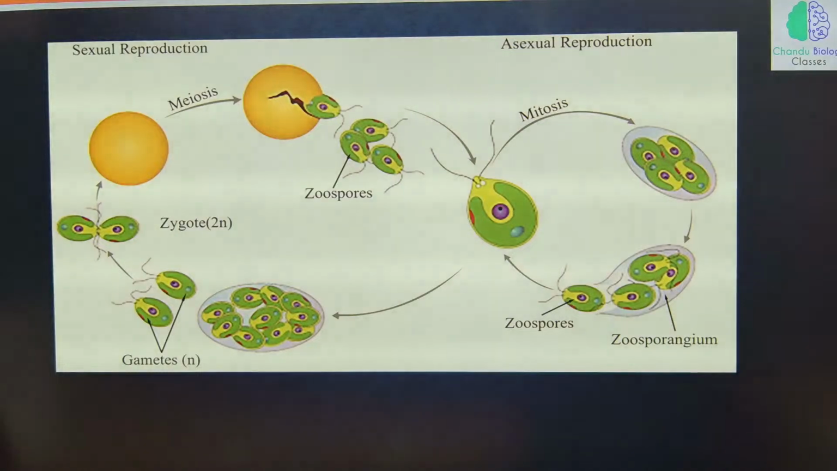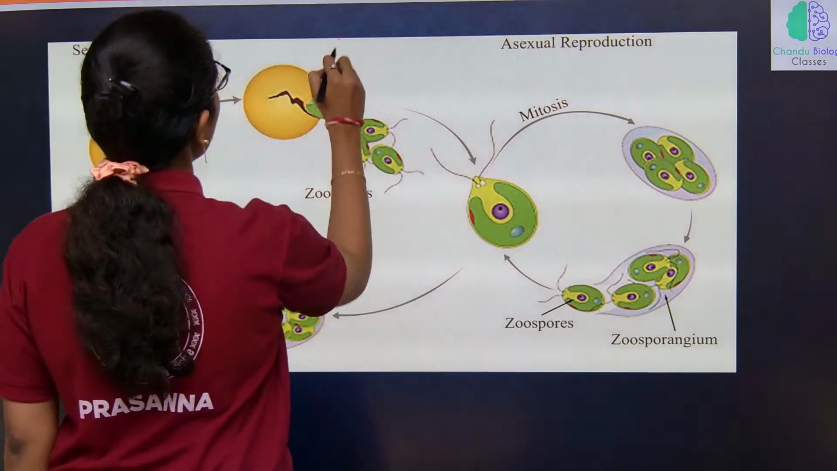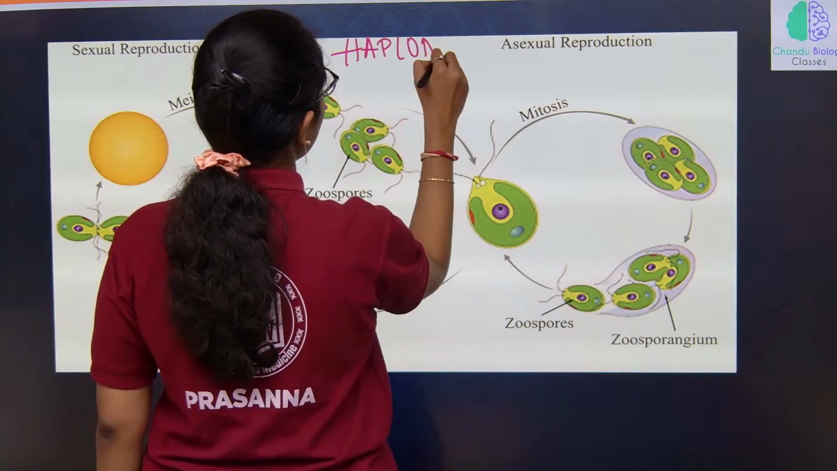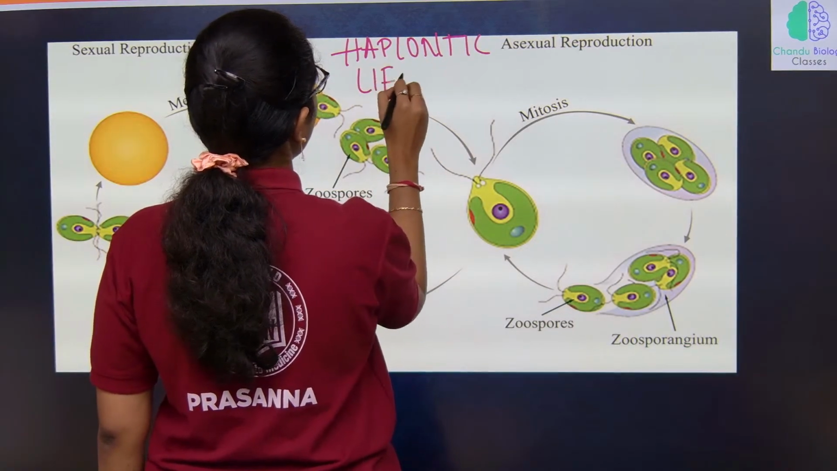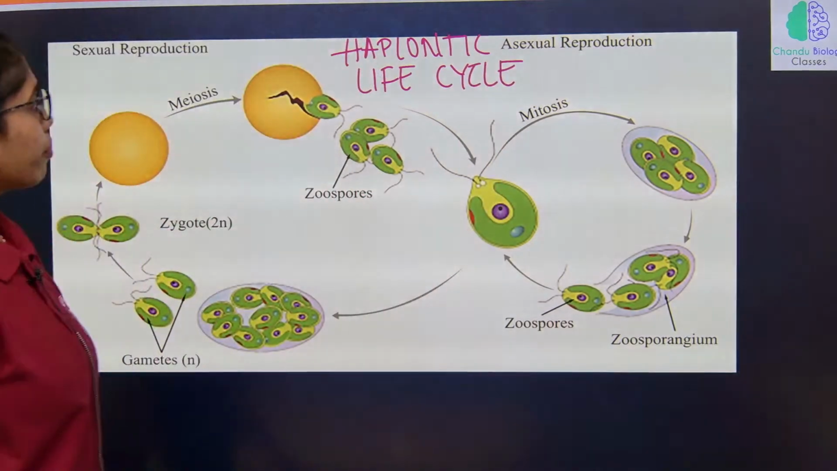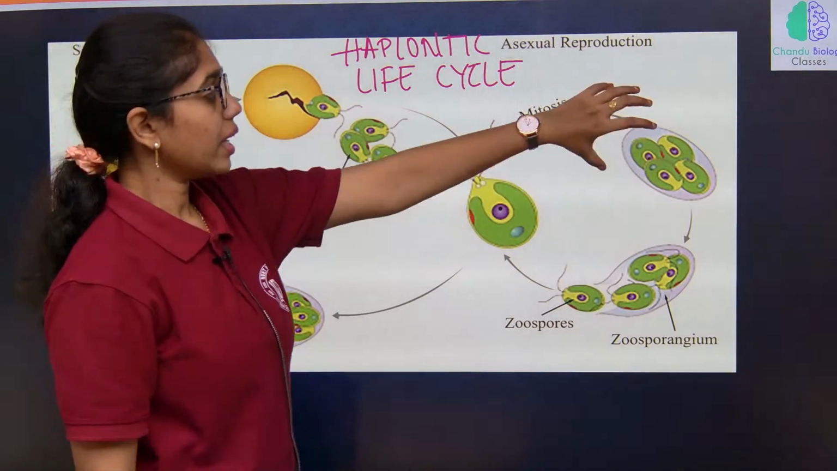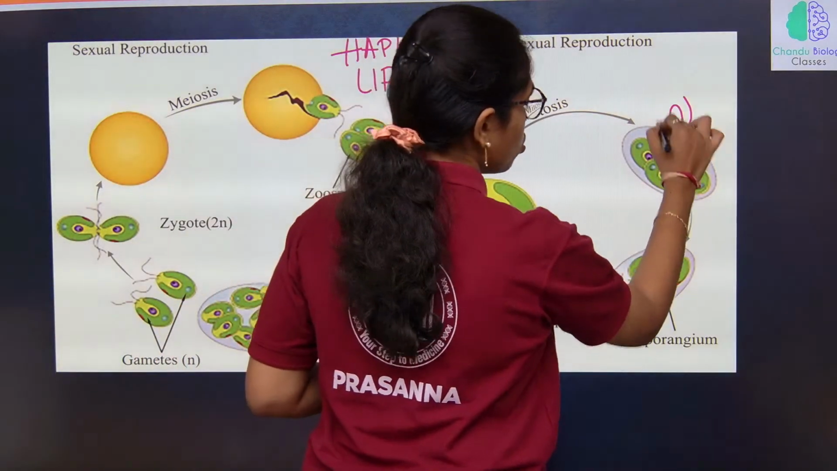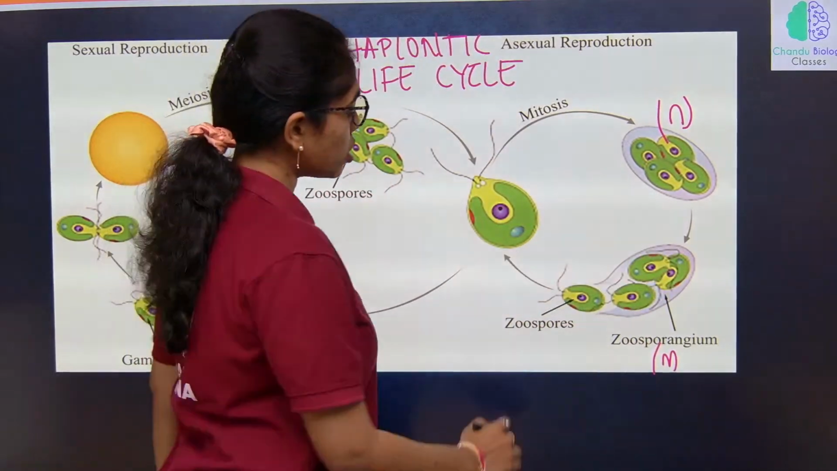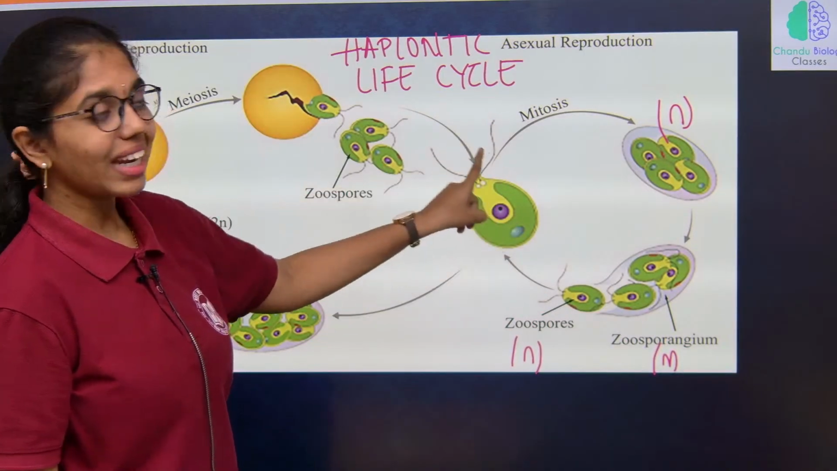Now, let us look into the life cycle of algae. Algae have a haplontic life cycle. Considering the asexual mode of reproduction, from the gametophyte, which is haploid, the zoosporangium is haploid. From the zoosporangium, motile zoospores are released. These motile zoospores mature into the main algal body again.